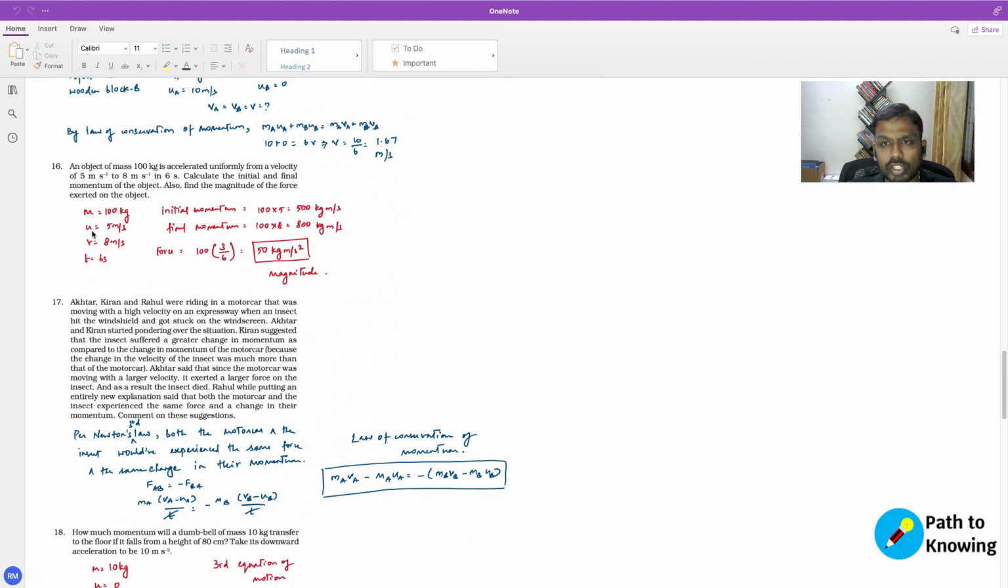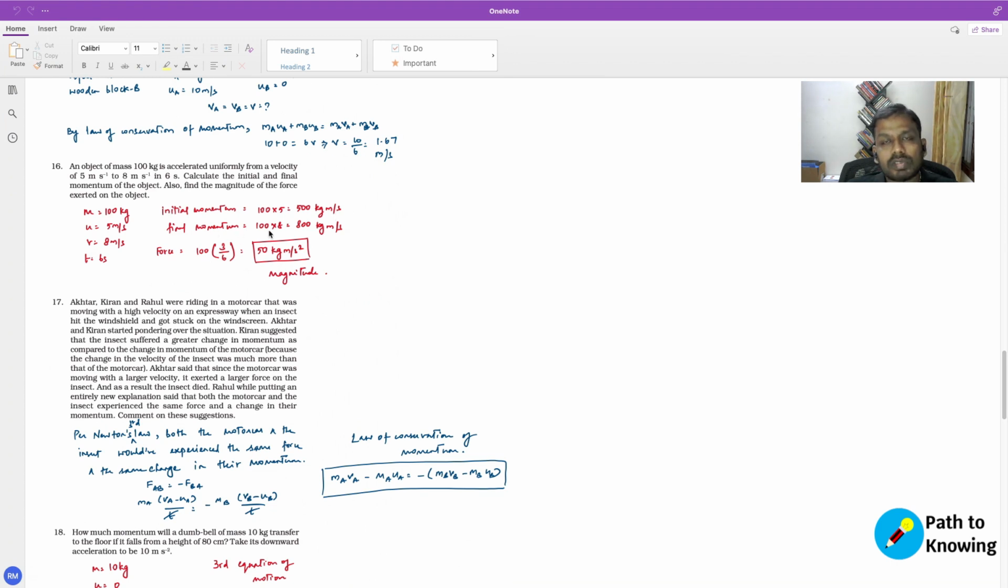The initial velocity u is 5 meters per second. The final velocity v is 8 meters per second, and we knew that the time taken is 6 seconds. So what is the initial momentum? Momentum is mass times the initial velocity. That is your initial momentum, which is 100 into 5, which is 500 kg meters per second. So that's the initial momentum.